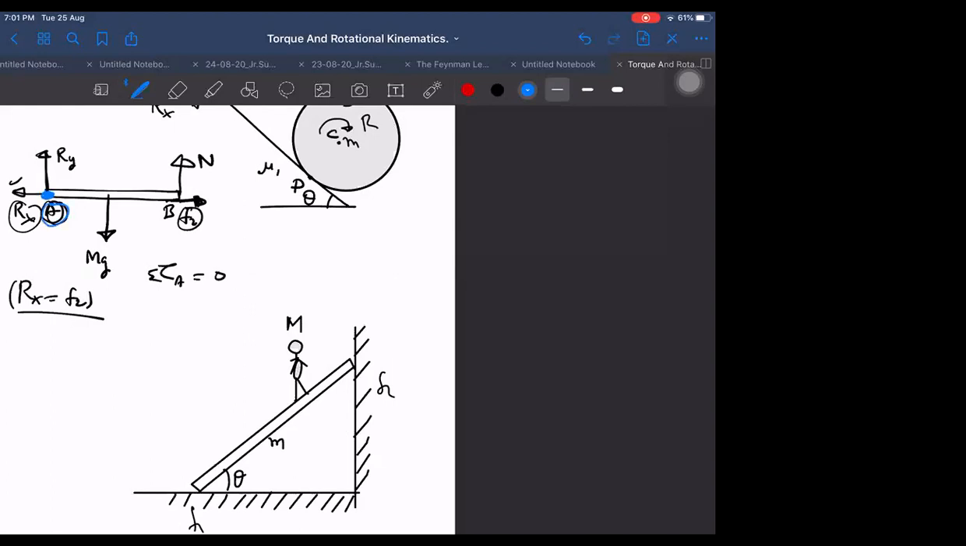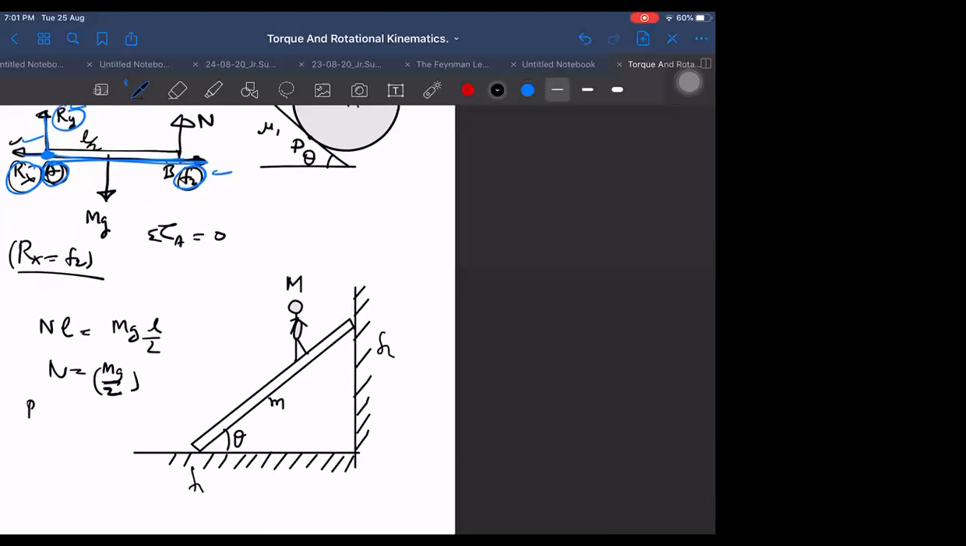So tell me now, what is the torque due to Rx, Ry and F? Distances we know, no, sir. 0, 0, 0, because all these are passing through the point. Only N and mg will have torque. What can we do for these two? mg will be at the center of mass, means half distance, L by 2. N into L equals mg into L by 2. Then N is equal to mg by 2. See how easily we are getting N as mg by 2. Ry also will be mg by 2.